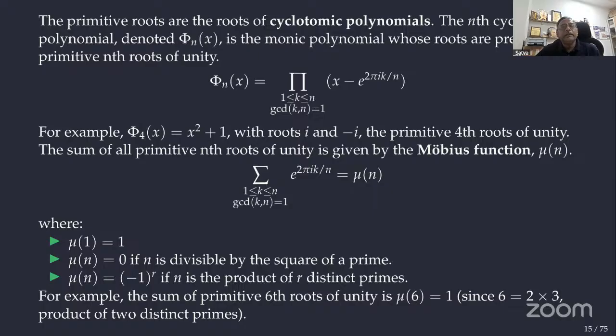So phi n of x, the Euler cyclotomic polynomial, has roots that are exactly the primitive nth roots of unity. From that also we can derive that the Cn of k value is equal to mu of n when k equals 1.